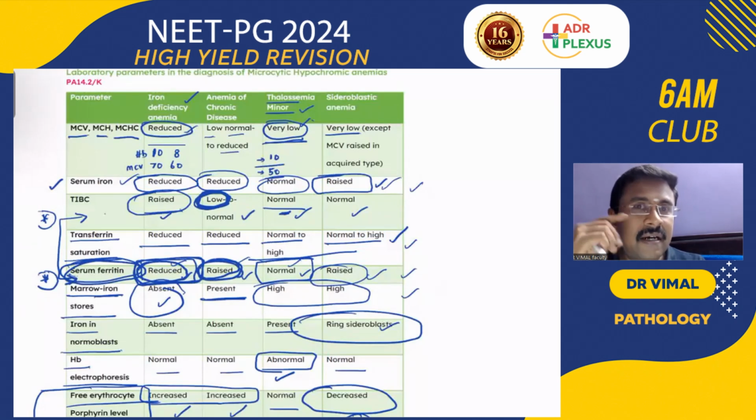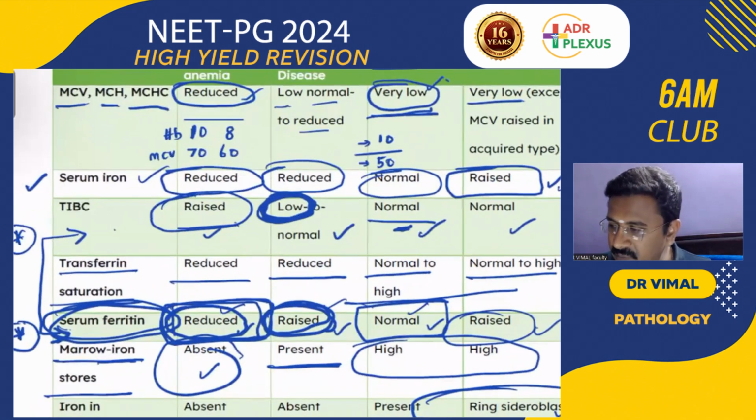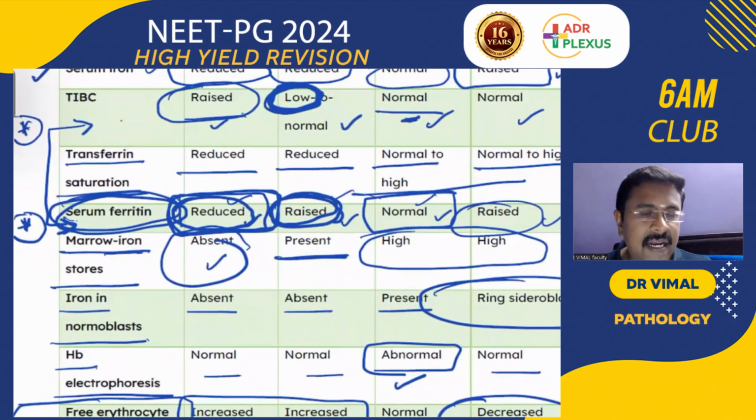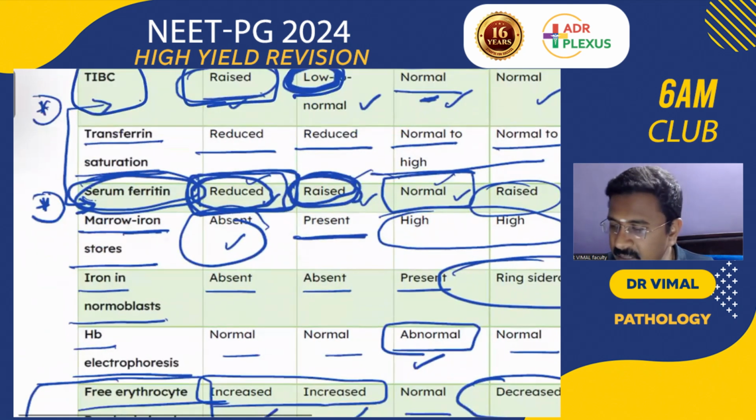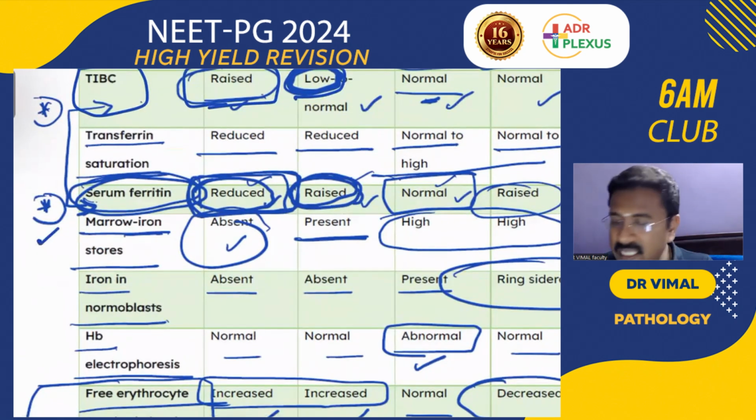All of you will know that hepcidin is the negative regulator of the iron protein. The main point to differentiate between iron deficiency anemia and anemia of chronic disease: in iron deficiency anemia, the total iron binding capacity is raised, whereas in anemia of chronic disease, it is reduced. Very important point. Another important point, in iron deficiency anemia, the storage form of iron, serum ferritin, is reduced, whereas it is increased in anemia of chronic disease.